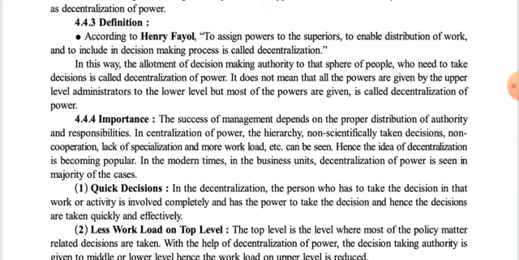It doesn't mean that all the powers are given by the upper level administrator to the lower level. It means they keep some of the strategic and policy decisions regarding authorities to themselves and divide only those powers and responsibilities which are confined to a particular department or particular work only.